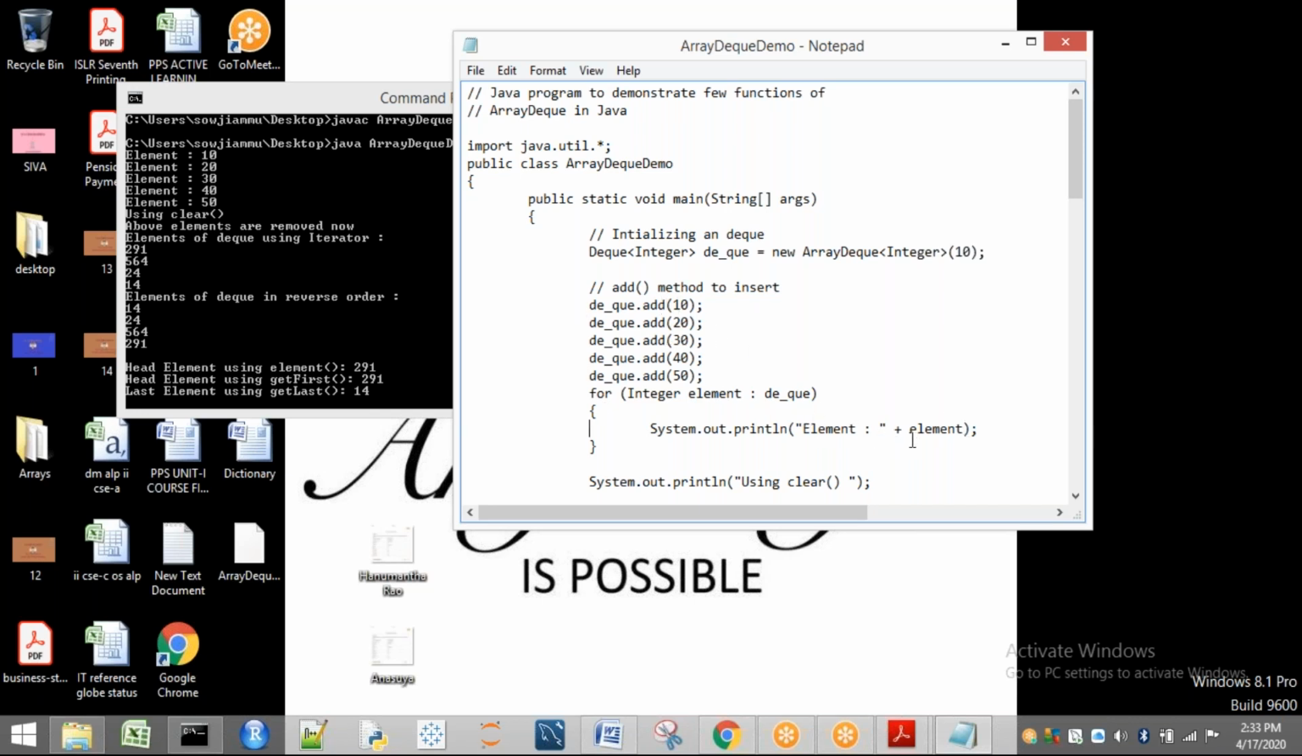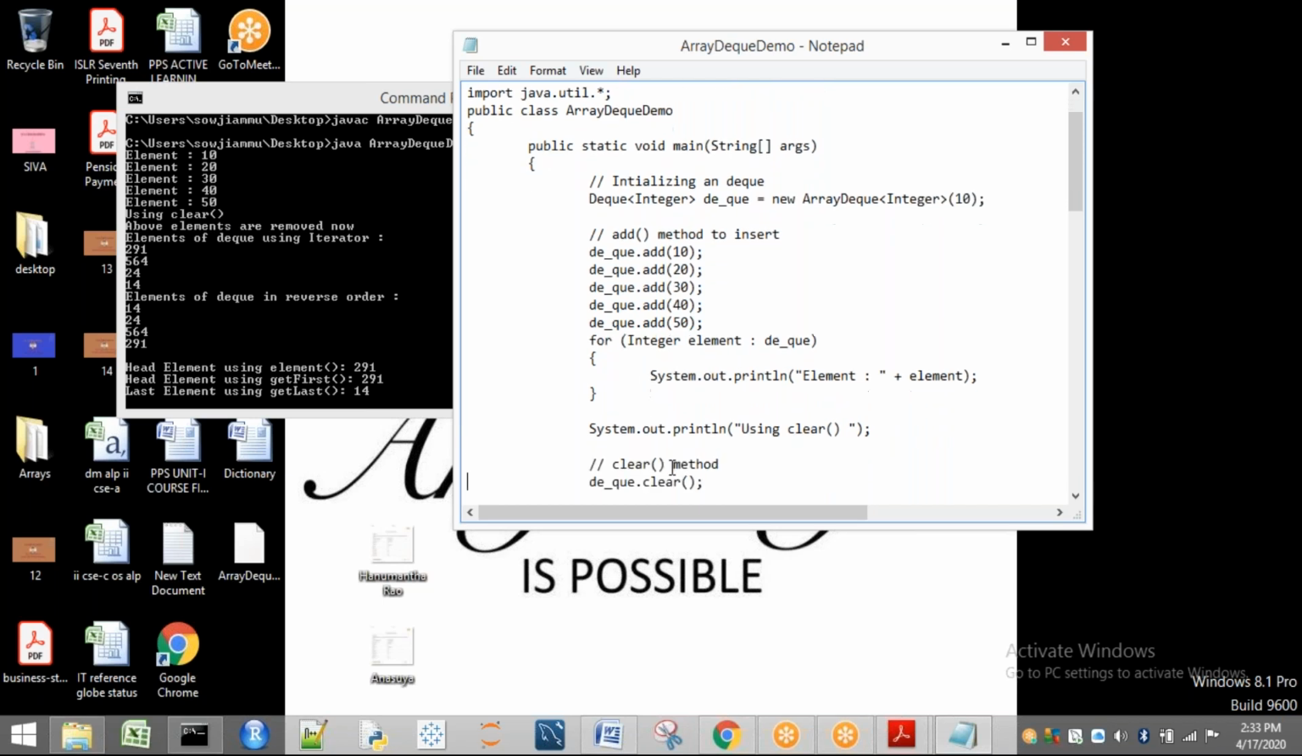10, 20, 30, 40, 50. So element, first is for printing what? 10, next 20, next loop 30, 40, 50. So first loop is completed. Next, after that, what I'm going to use?